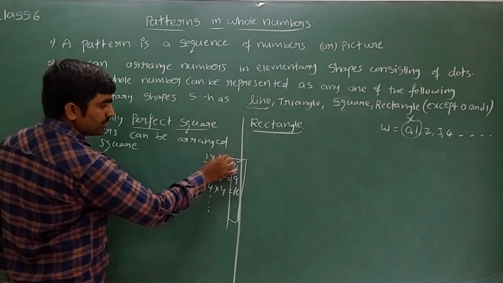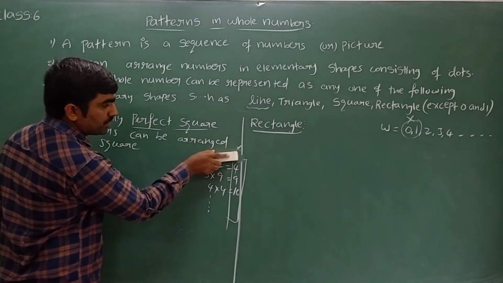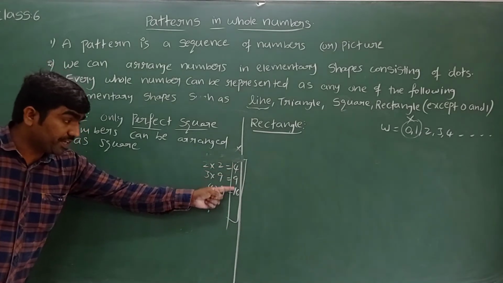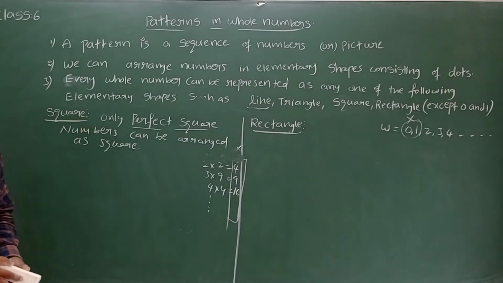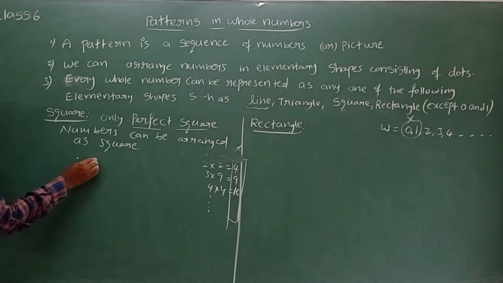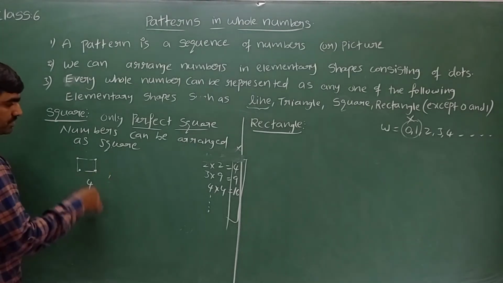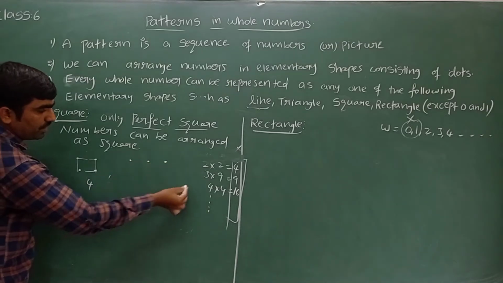Sir, what about 1 ones? 1 dot is not possible to get a square, no? I told you already, except 0 and 1. So these are called perfect square numbers. By taking these perfect square numbers as dots, we can arrange as a square. Let's see how we can arrange 4 as a square. 1, 2, 3, 4. By joining this we can see a square. 4 dots. Next, 9 is also possible to arrange as a square.